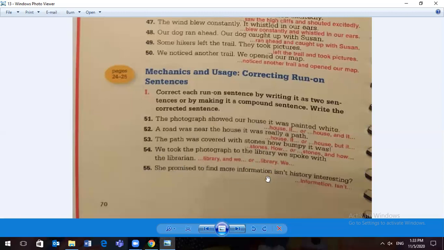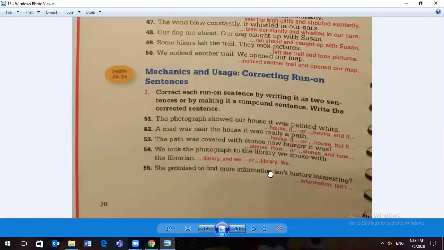Last one, she promised to find more information. First sentence, isn't history interesting? Second sentence, she promised to find more information, period. Isn't, capital I, history interesting? Writing as two separate sentences. Or we can write, actually, I think we can only write this one as two. It says we can use either, but I don't know how to write it as a compound.